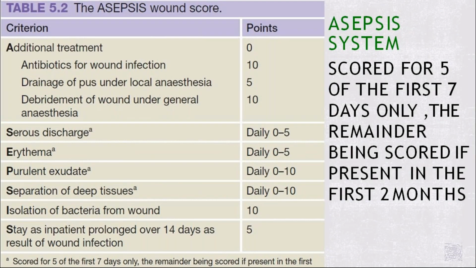With sterile gloves, after removing the dressings, we have to send it for bacterial culture. Stay as an inpatient prolonged over 14 days as a result of wound infection gets 5 points.